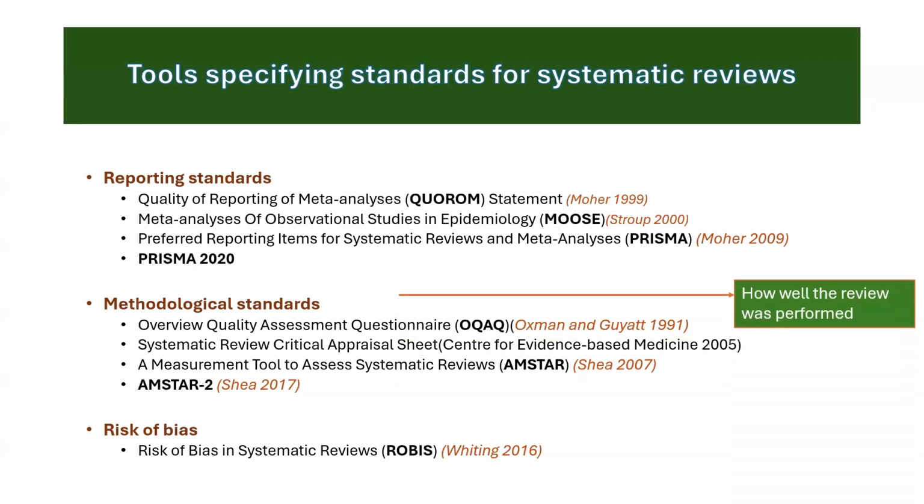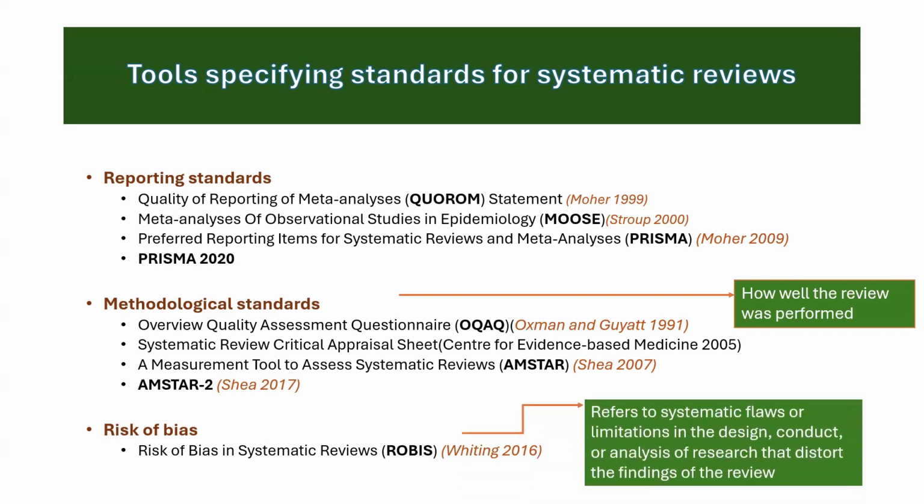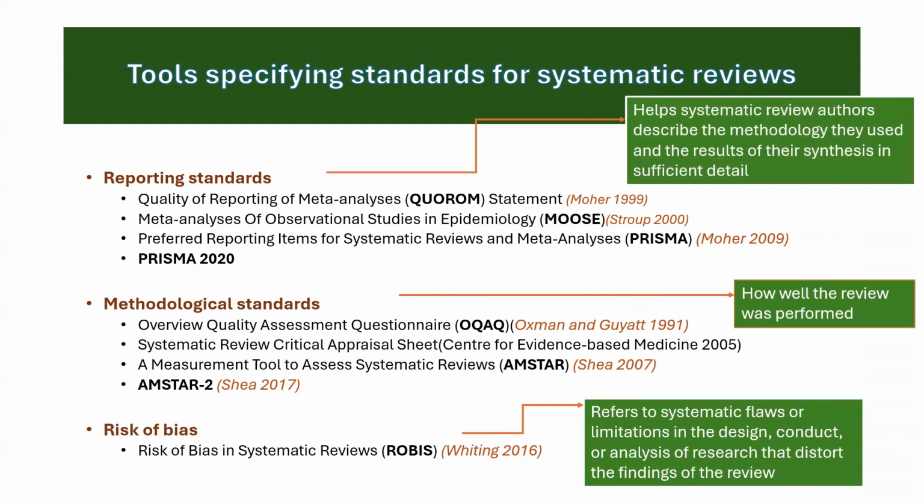Methodological standards basically tell how well the review authors, the ones who conducted this systematic review, have done it. Risk of bias refers to the systematic flaws or limitations in the design, conduct or analysis of the original research, the individual RCTs, which will affect your final review. And reporting standards, for example PRISMA 2020, help systematic review authors describe the methodology they used and the results of the synthesis in sufficient detail.